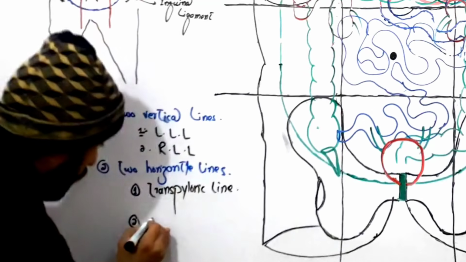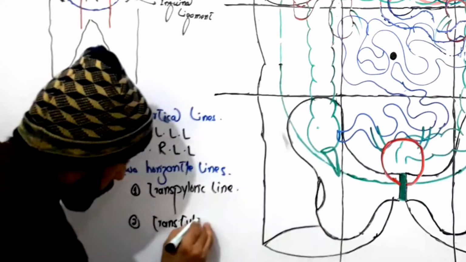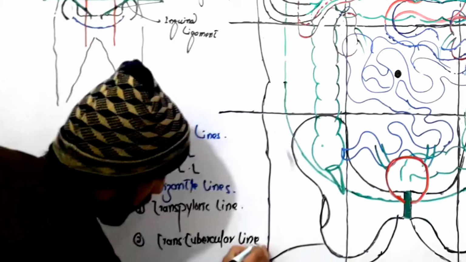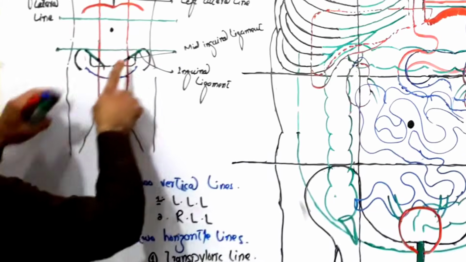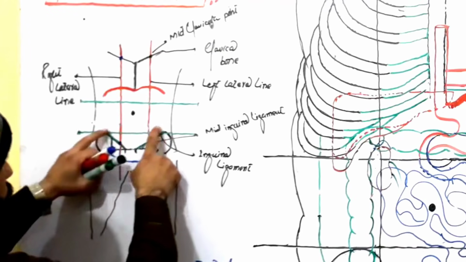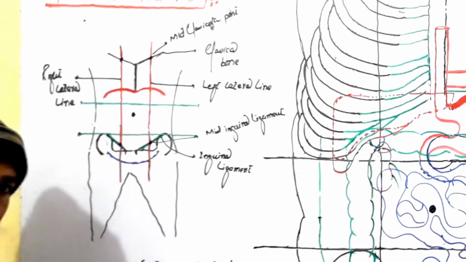Then the second one is called the transtubercular line, as this line passes through the tubercles which are present in the crest of the iliac bones. So this line is called the transtubercular line. Clear, friends?